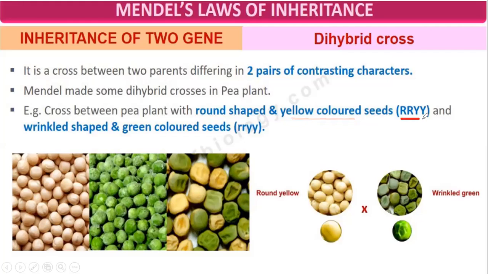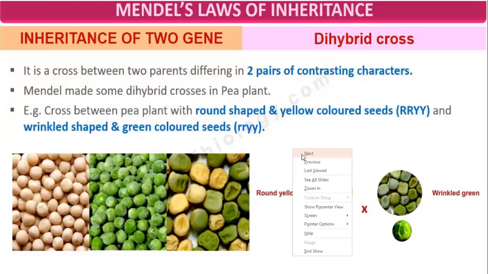with genotype capital R capital R capital Y capital Y, and wrinkled shape and green color seeds, small r small r small y small y. So the parents are round yellow and wrinkled green.